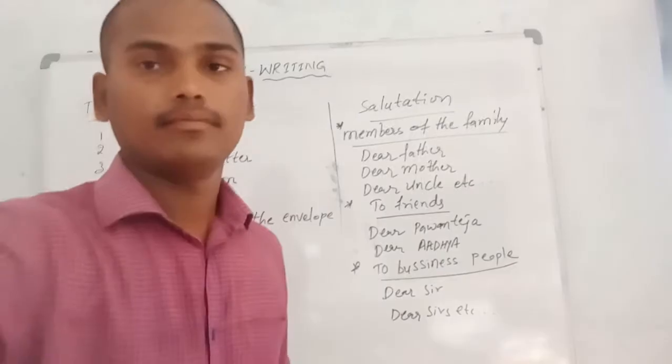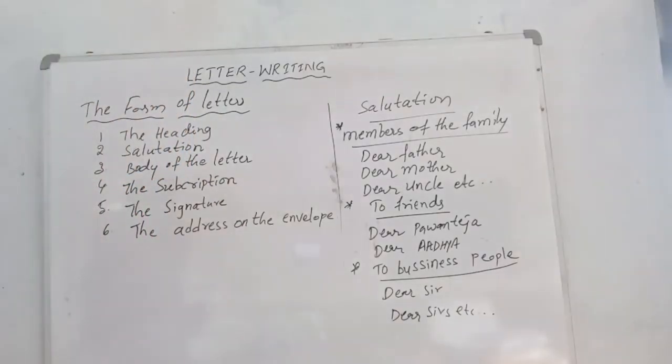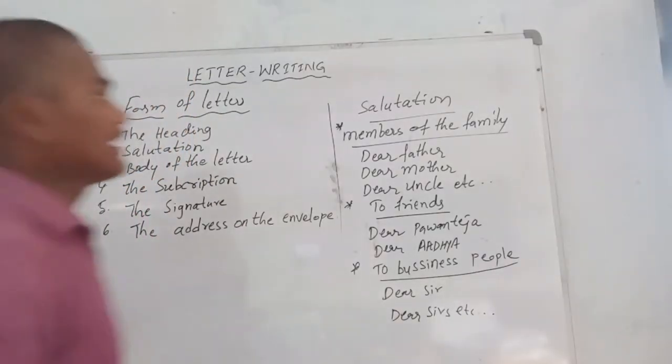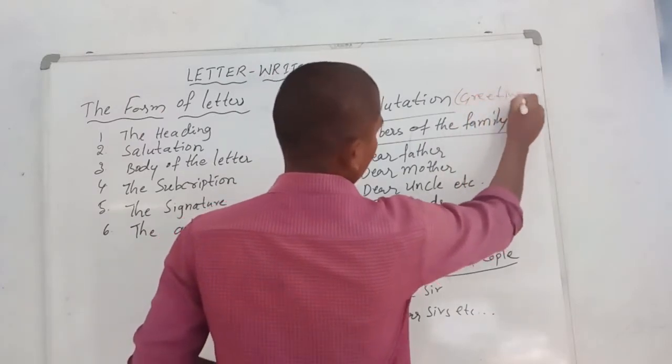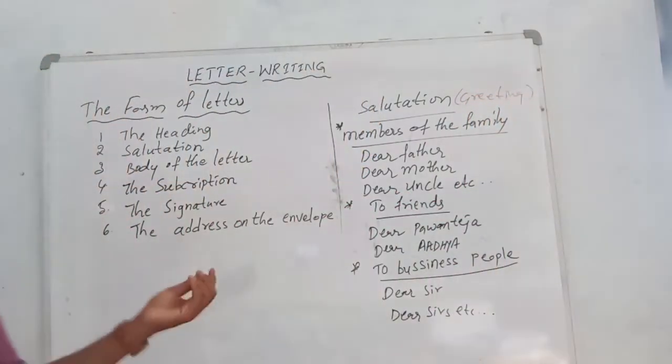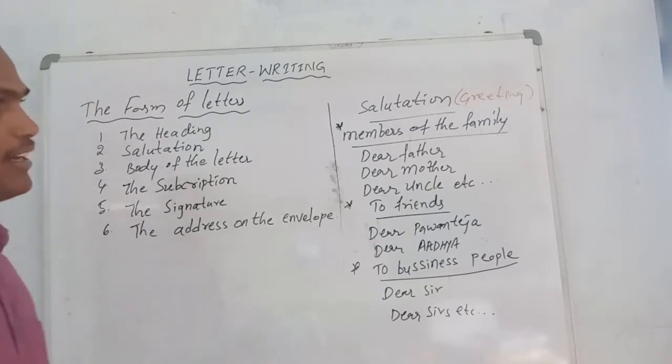Okay, now salutation. We call salutation by another name, greeting. The form of greeting depends upon the relation in which you stand to the person to whom you are writing. That is very important to understand.